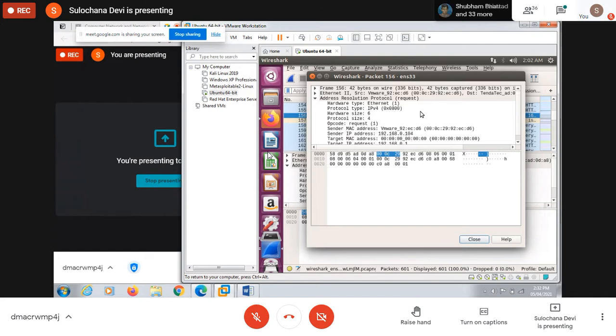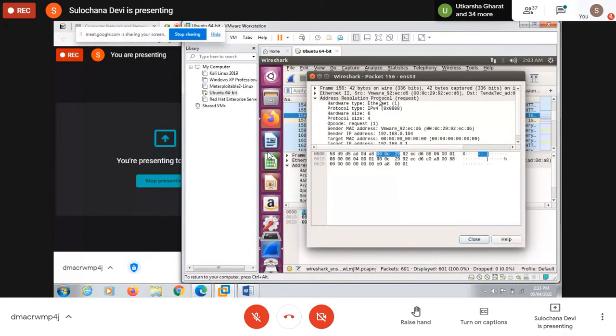If you know the IP address and you want to know the MAC address of that machine, you can broadcast in the network, "Who has this particular IP address?" All the machines in the network will receive that message, but only the machine which has that IP address will respond. Okay, and RARP is the reverse. You remember the MAC address, but you don't know the IP address of that machine. Then you announce, "Who has that MAC address?" So here, when you send, we transmit.